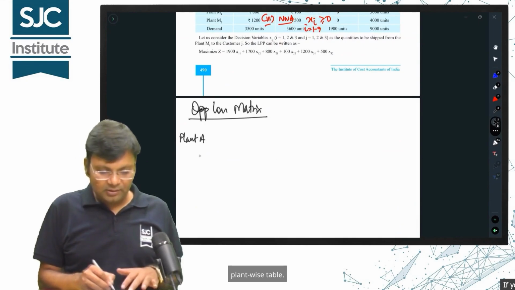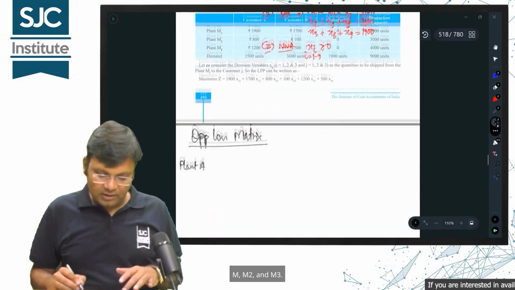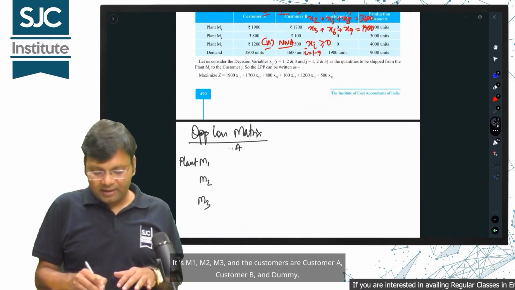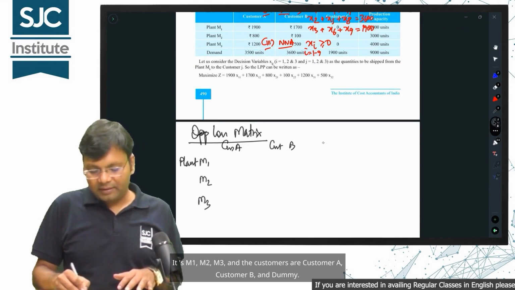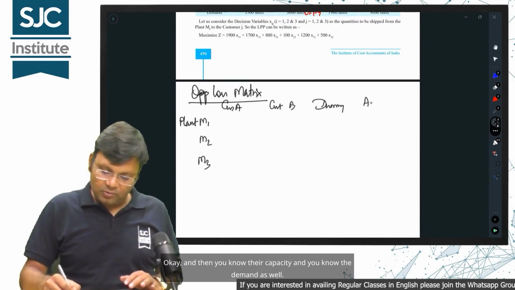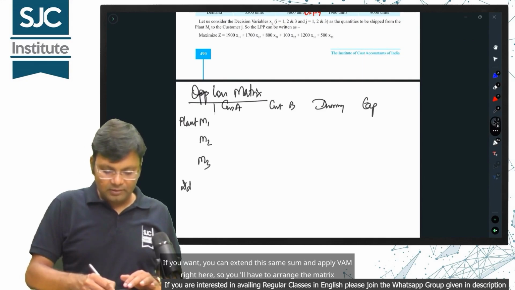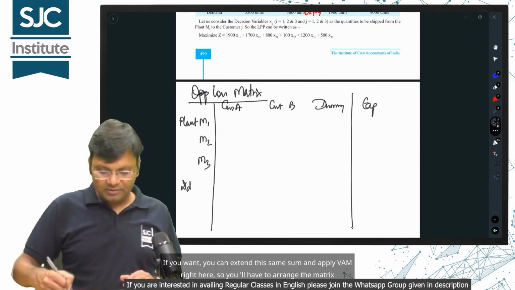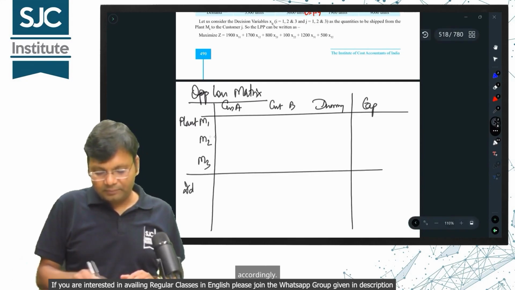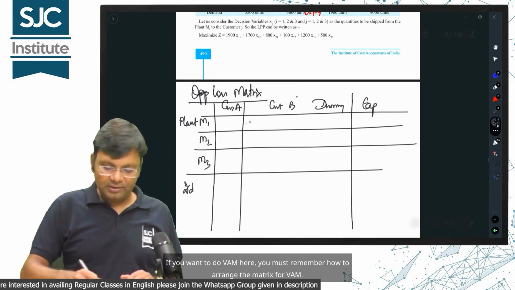make a plant-wise table. What are the names of the plants here? M1, M2 and M3, and the customers are customer A, customer B and dummy. Okay, and then you know their capacity and you know the demand as well. If you want, you can extend this same sum and apply VAM right here, so you'll have to arrange the matrix accordingly. If you want to do VAM here, you must remember how to arrange the matrix for VAM.